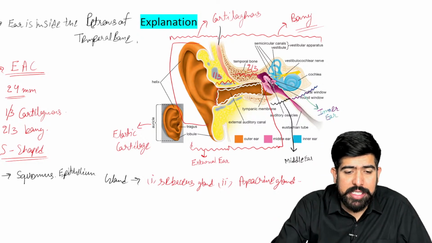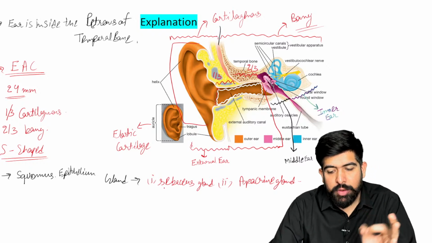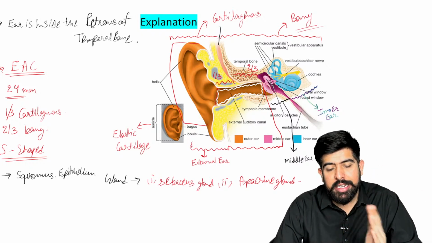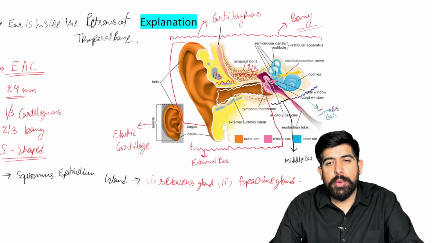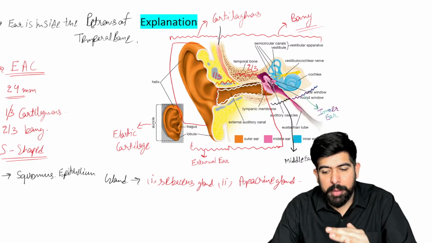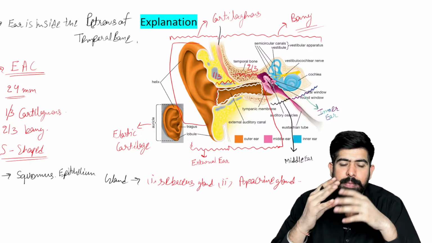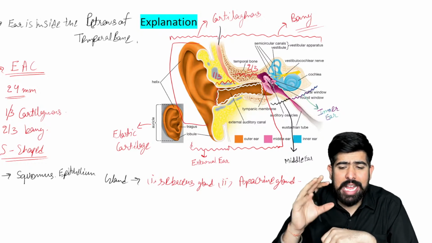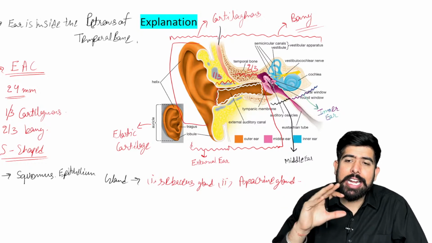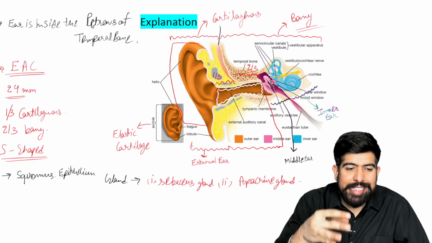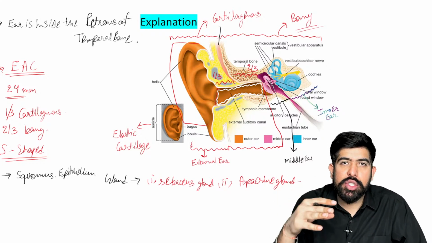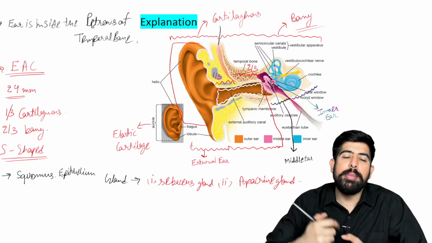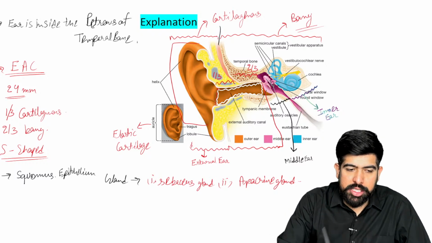So what is the wax? Please remember this part. What is produced by the sebaceous gland and by your apocrine gland is sebum and ceruminum. These are fats, and they have an antiseptic property, right? And if some dead skin or dust particles go inside with them, and they are all together, that is known as the wax. So this alone is not the wax.